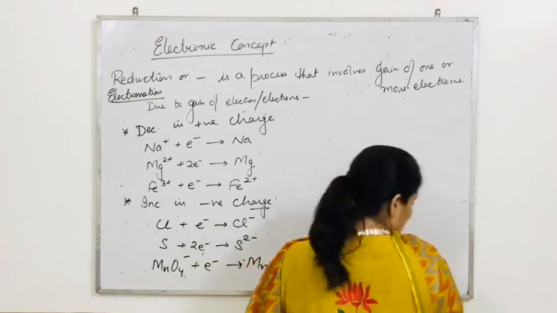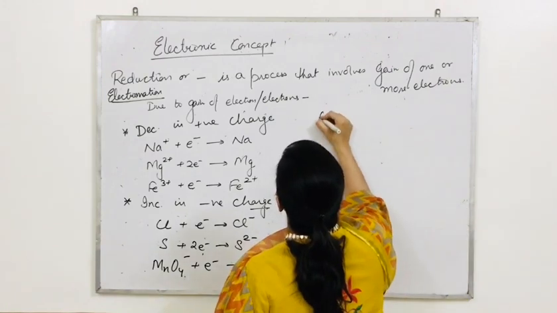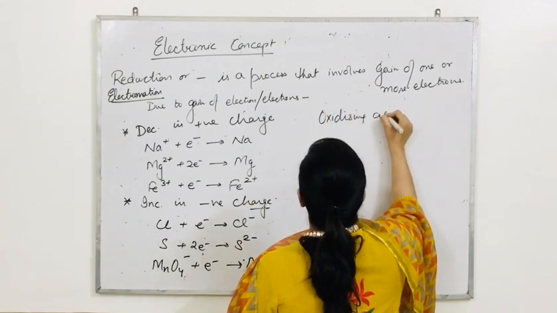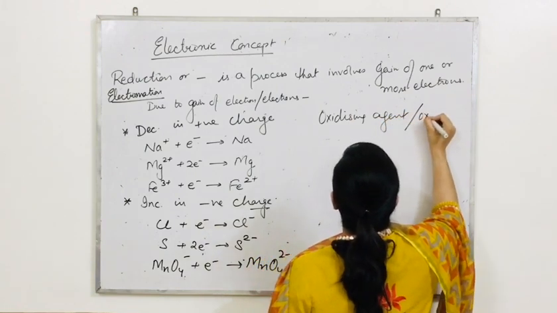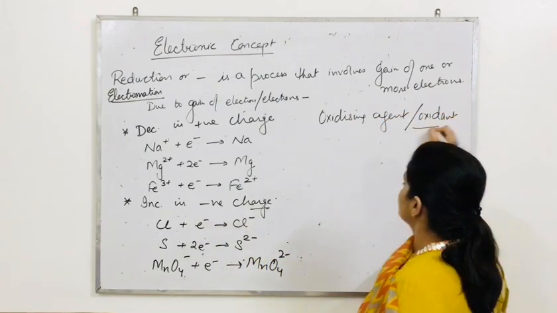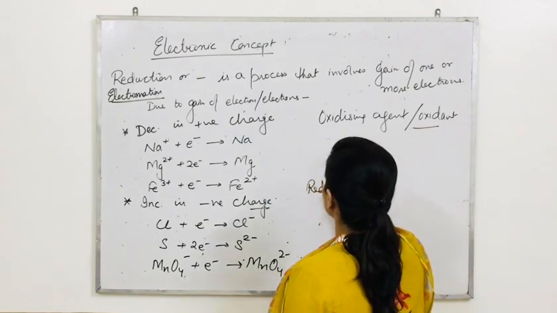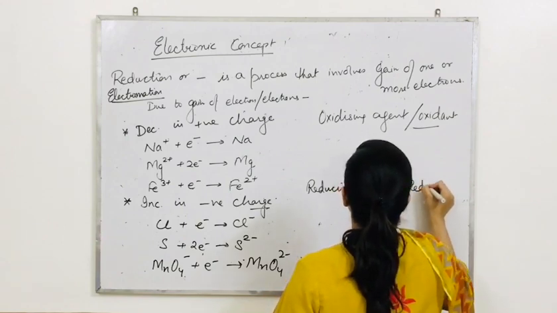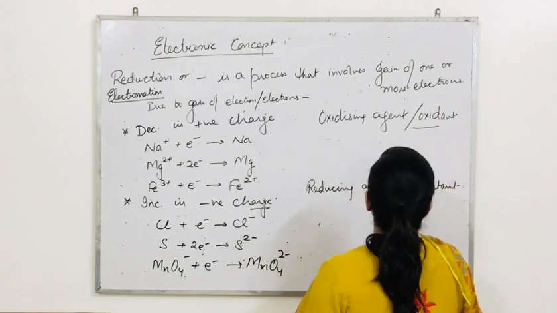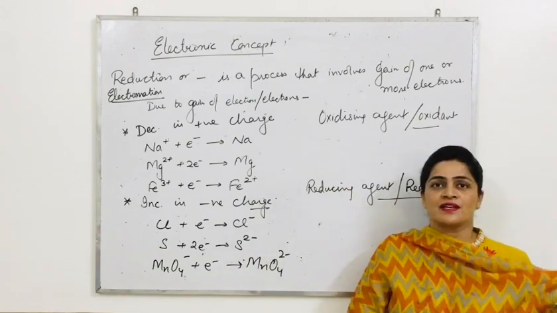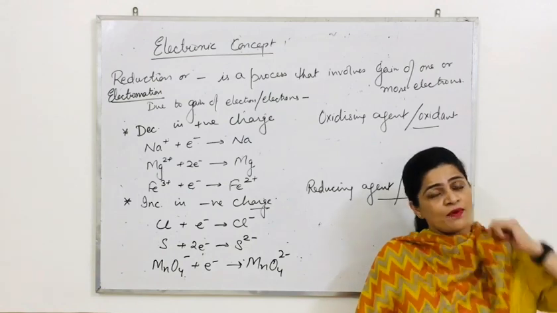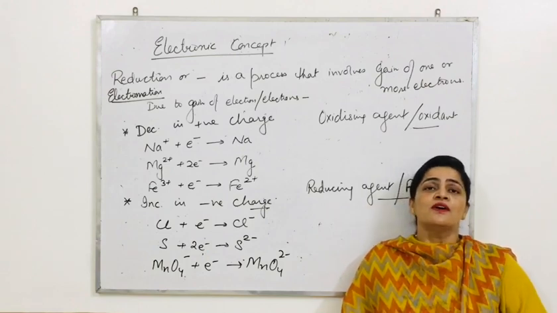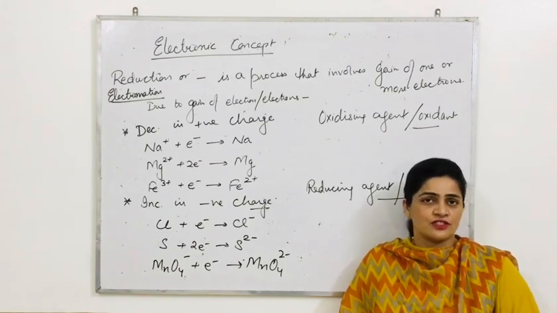Now students, after this, define oxidizing agent or oxidant. Define reducing agent or reductant. Now let's start. These definitions are also very important. In order to deal with these definitions, let us first of all recall again the definition of oxidation.